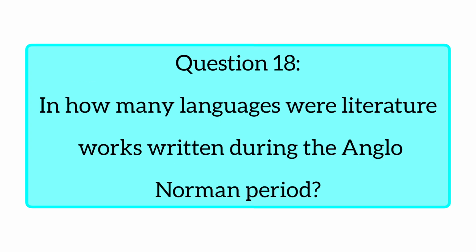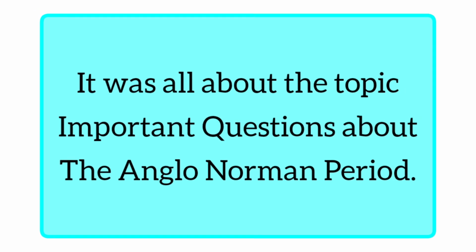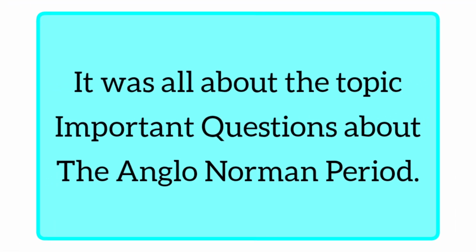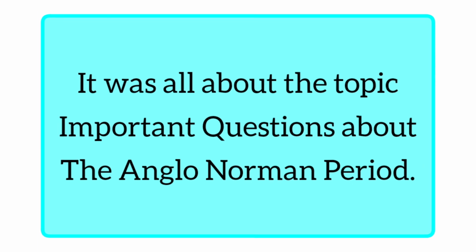The next question is, in how many languages were literature works written during the Anglo-Norman period? So the answer is literature works during the Anglo-Norman period were written in Latin, French, and occasionally English. So these were some of the important questions related to the Anglo-Norman period. I hope you may have understood it.